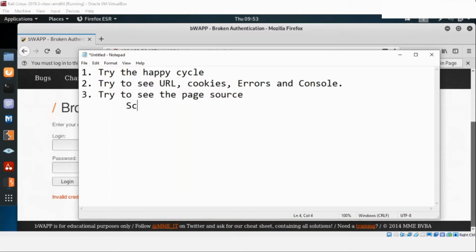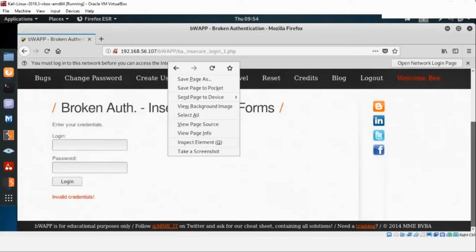Under page source, what are the main things which you want to see? Scripts, then you want to see other pages, then you want to see the input tags. Those are the three major things I want to see under my page source. Let's go ahead and let's do that. So view page source.